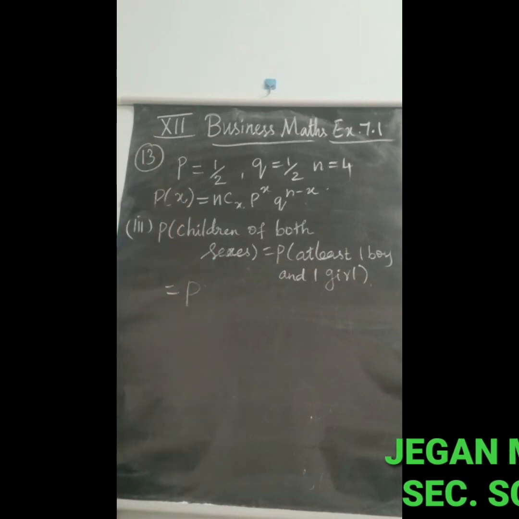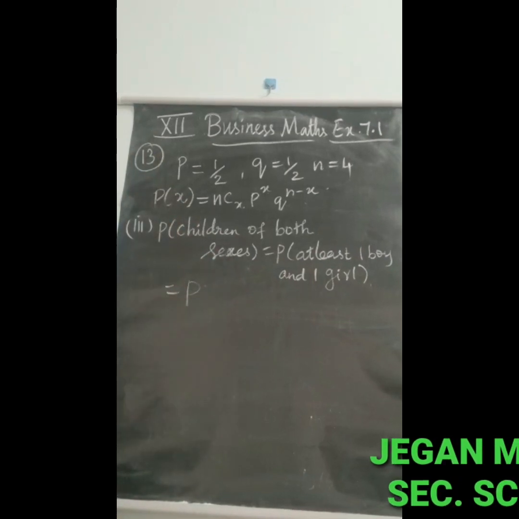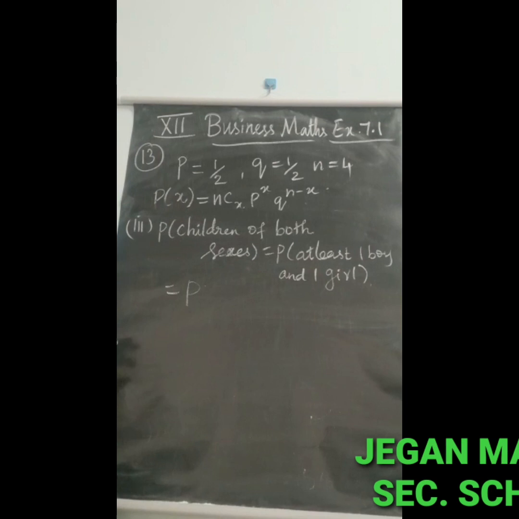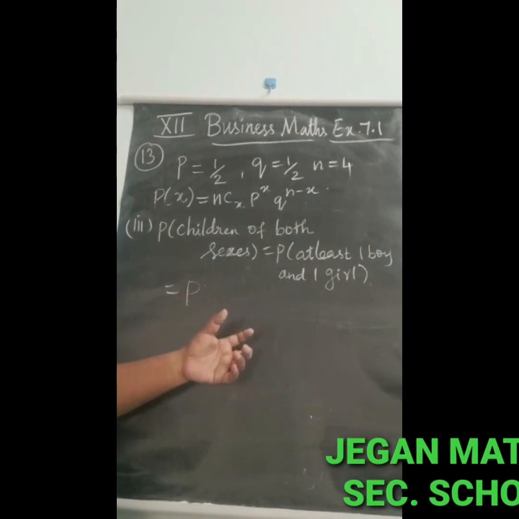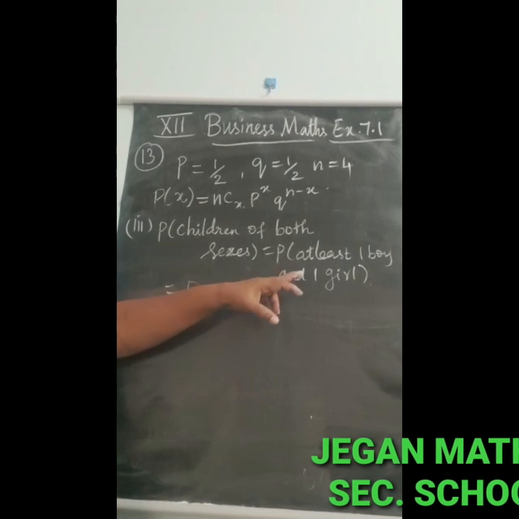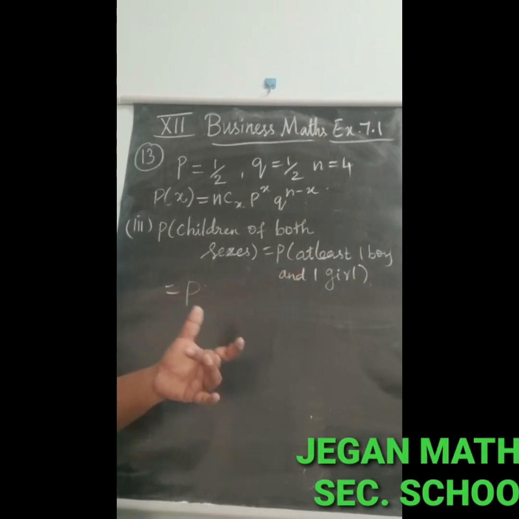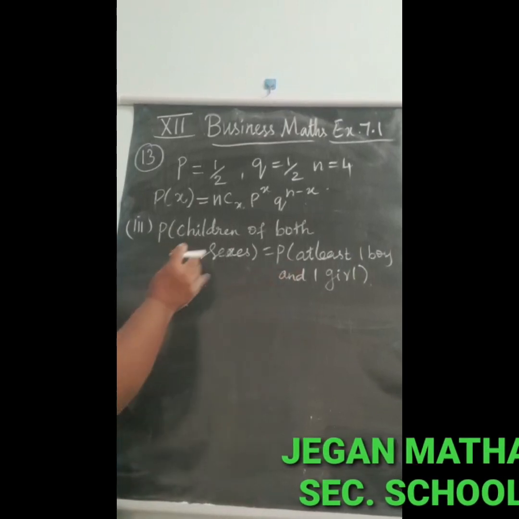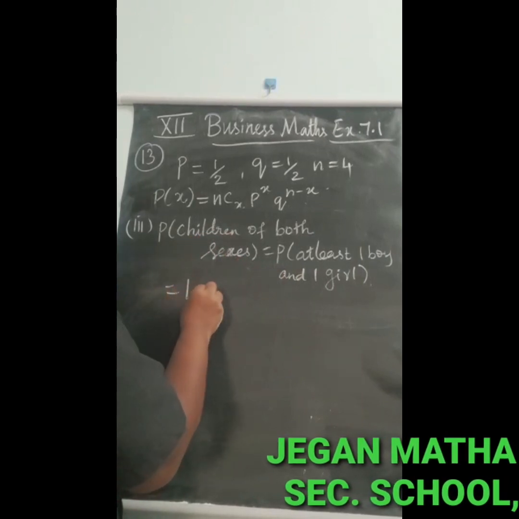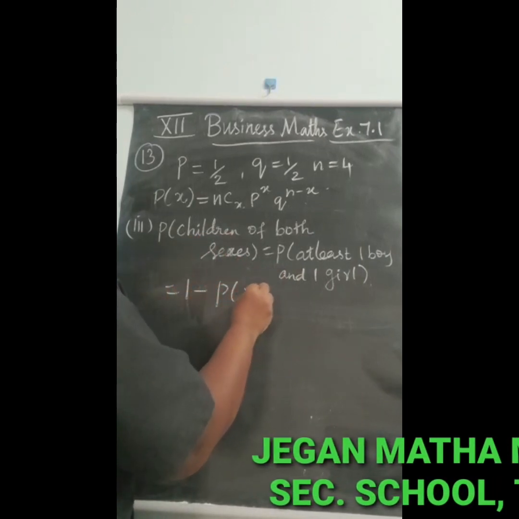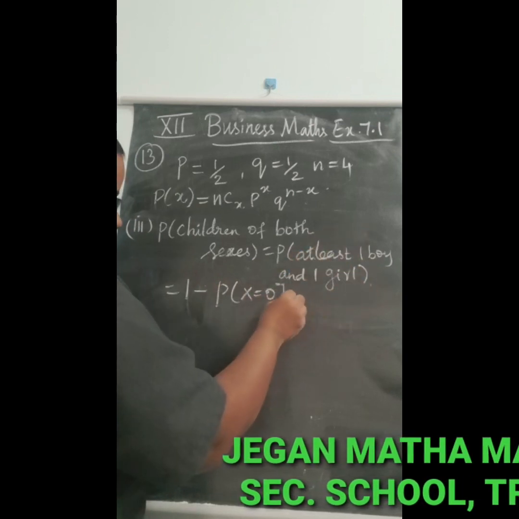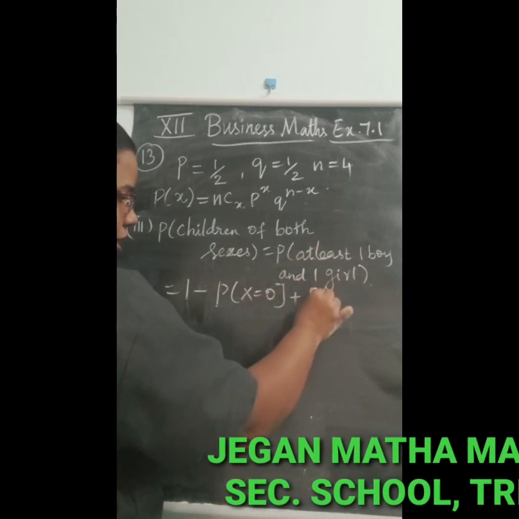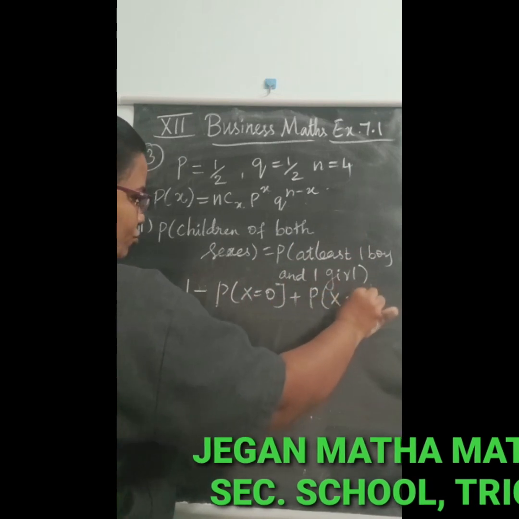So how to take this? At least one girl and one boy means we have to take it as 1 minus P of x equal to 0 and P of x equal to 4, because at least one boy and one girl. So P of x equal to 0 and P of x equal to 4.